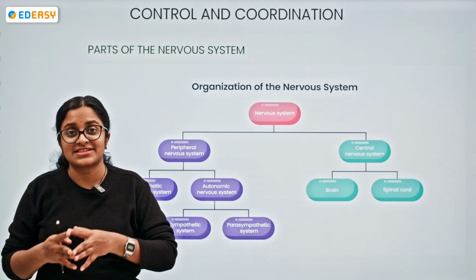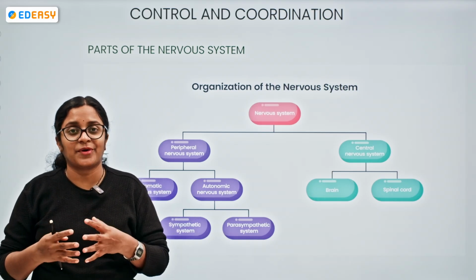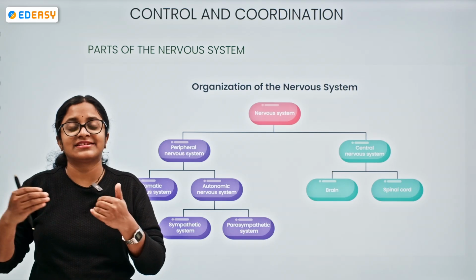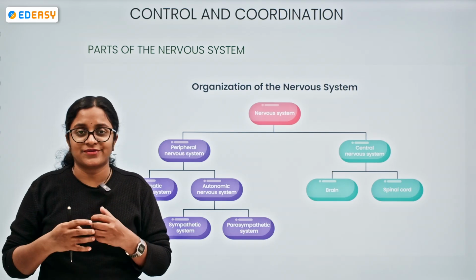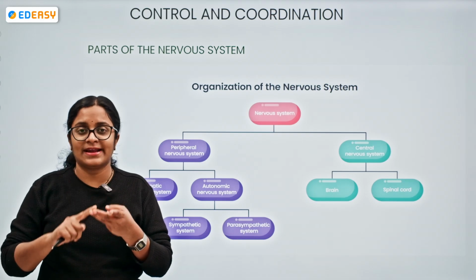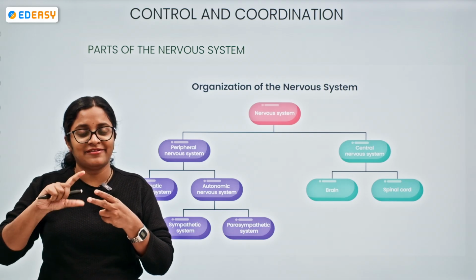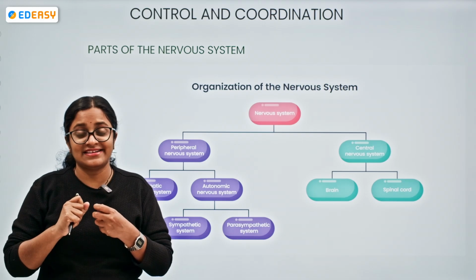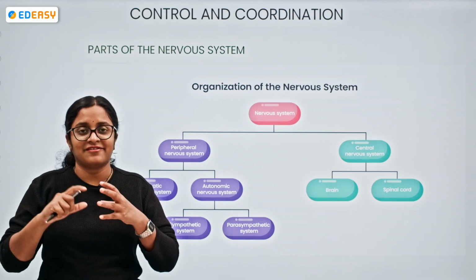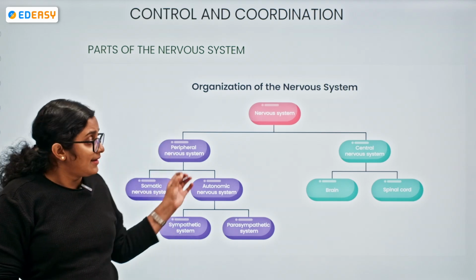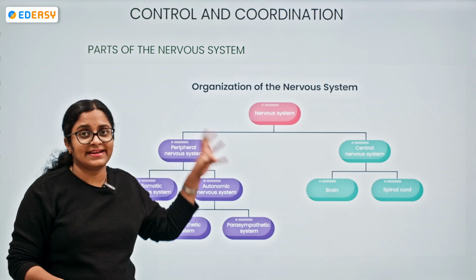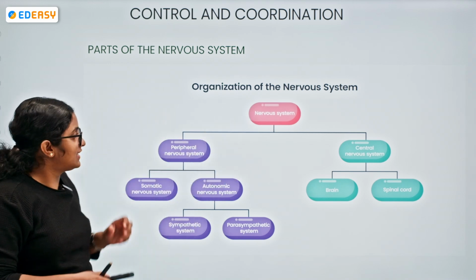how the chemical transmitters play a very important role in carrying the stimulus in one way. We have all seen that, followed by the organs of the nervous system: brain, spinal cord, and nerve. The brain and spinal cord, we have got the brief introduction. The nerves, we have understood how the impulse transmission will be there. Now we are understanding the organization of the nervous system.